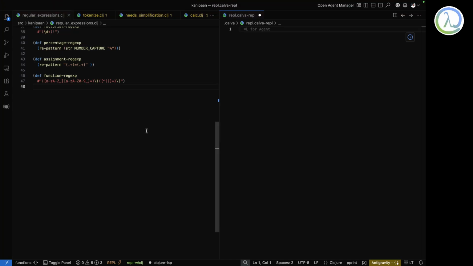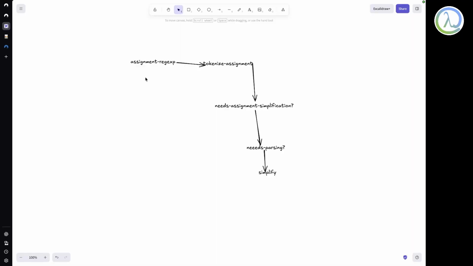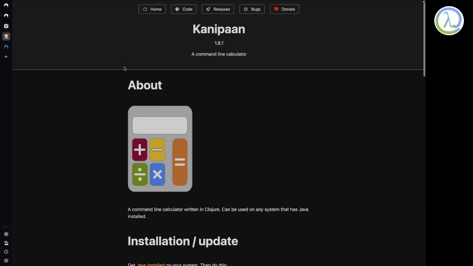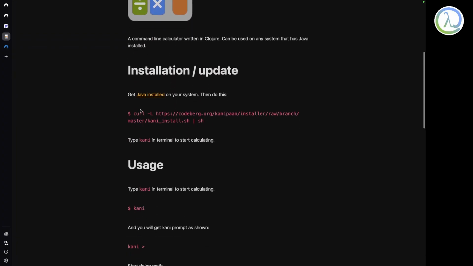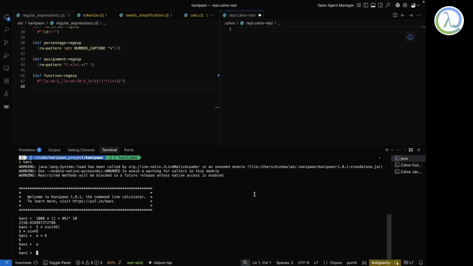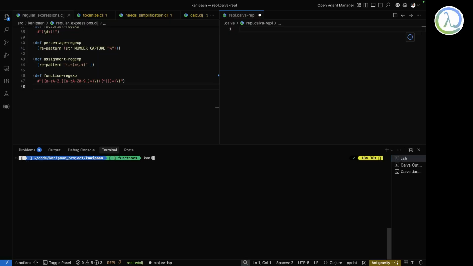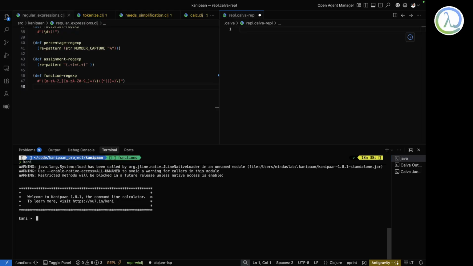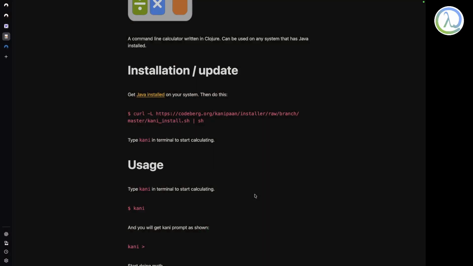I'm happy to announce that AI has helped me in this project called Kanikpan. Kanikpan is just a command line calculator, and you can install it like this. Then you can start it by keying in Ikani. It does some basic stuff well.